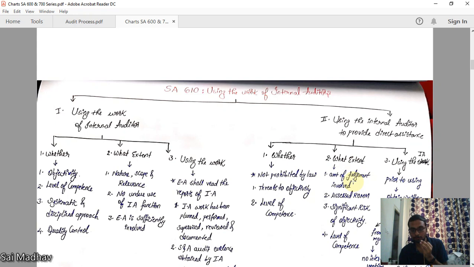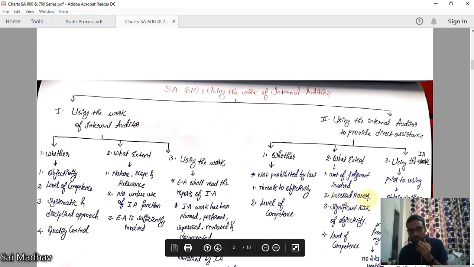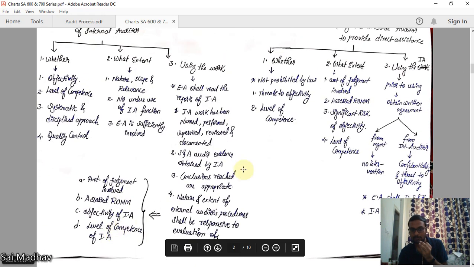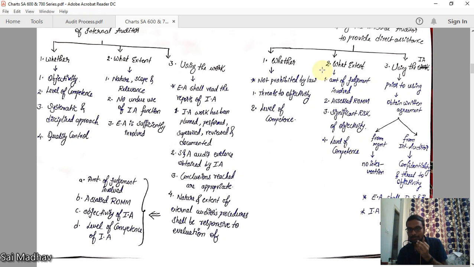Amount of judgment involved, right? What is judgment involved? Assess the risk of material misstatement. We have discussed the same things here, right? These 4 points: significant risk, objectivity, level of competence of internal auditor. These four things will tell you to what extent you can rely upon the internal auditor to provide direct assistance.